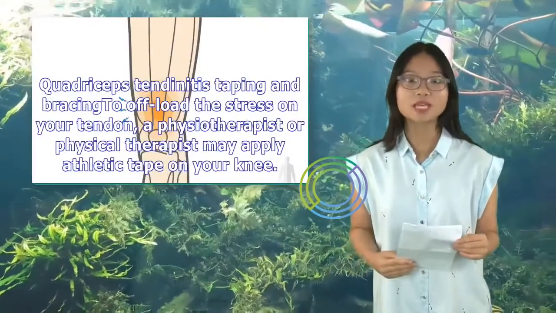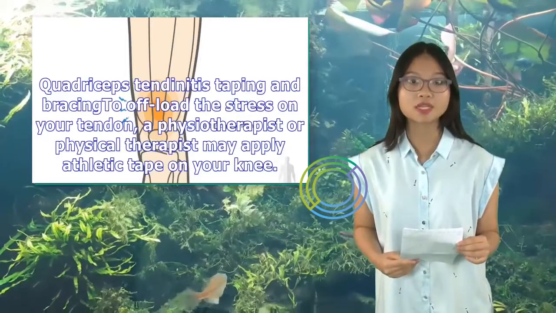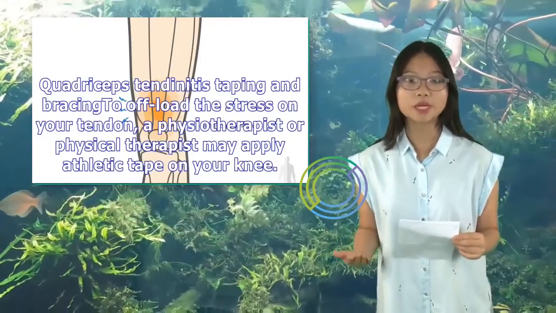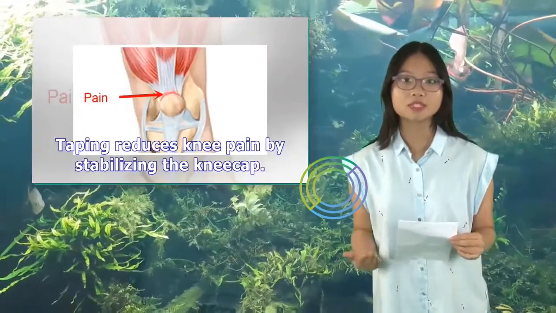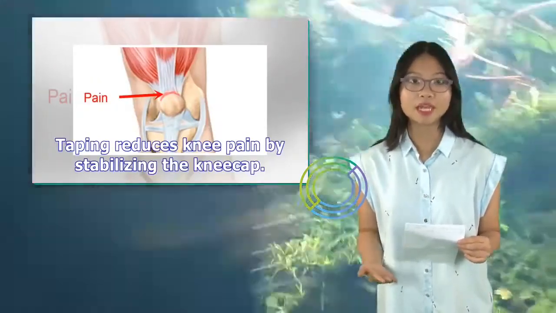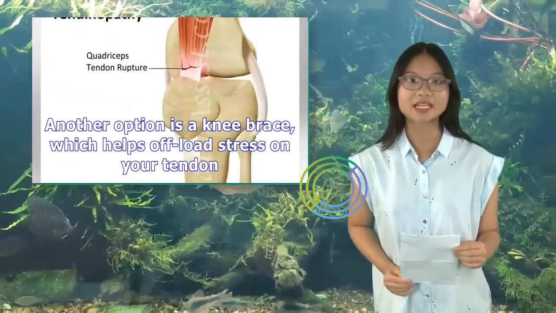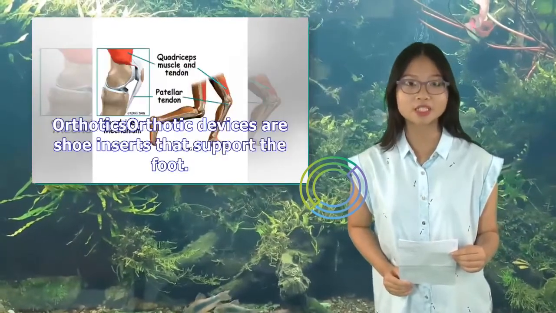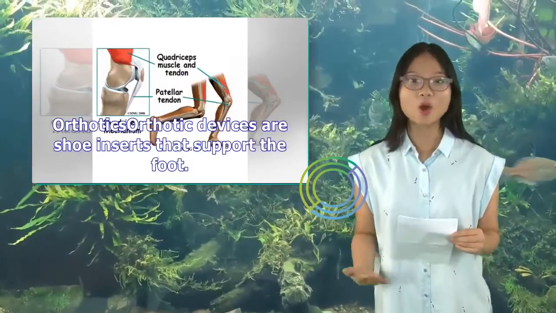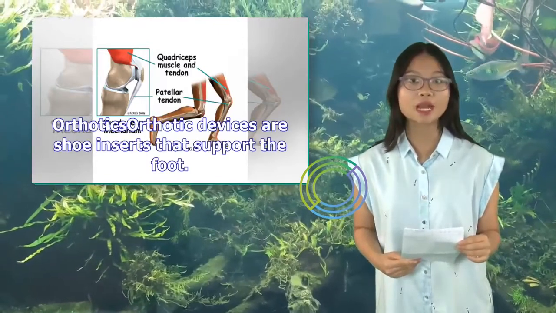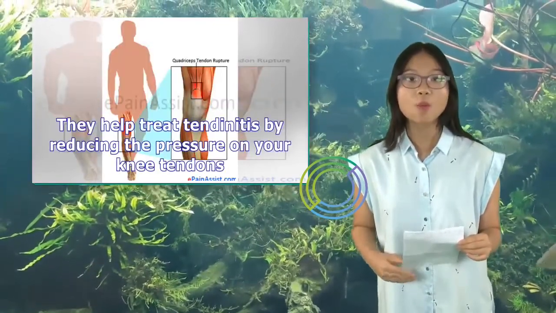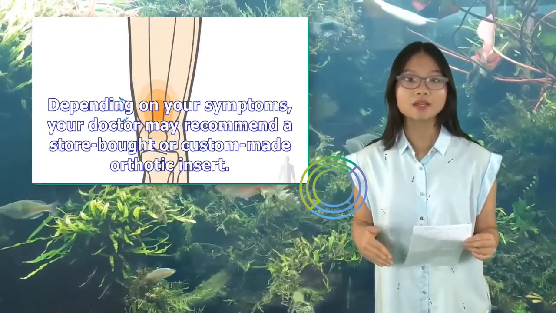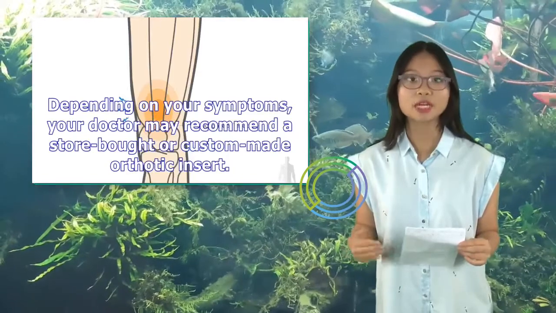Quadriceps tendinitis taping and bracing. To offload the stress on your tendon, a physiotherapist or physical therapist may apply athletic tape on your knee. Taping reduces knee pain by stabilizing the kneecap. Another option is a knee brace, which helps offload stress on your tendon. Orthotic devices are shoe inserts that support the foot. They help treat tendinitis by reducing the pressure on your knee tendons. Depending on your symptoms, your doctor may recommend a store-bought or custom-made orthotic insert.